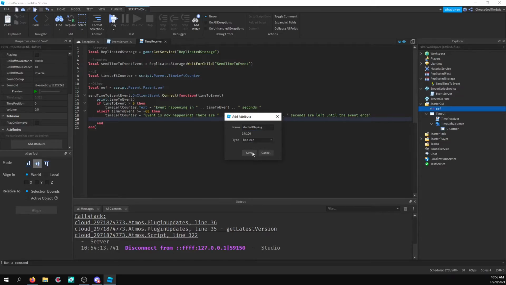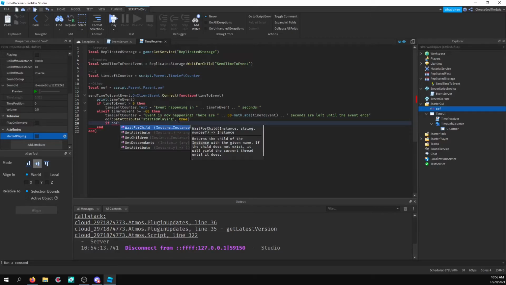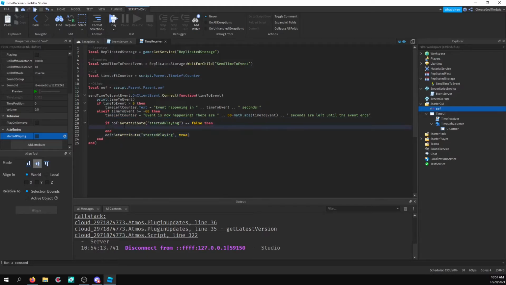And then I'll just make this a Boolean. And I will say oof.set attribute, and I'll say started playing, and then I'll say true, and then I will basically then play it, and I'll say if oof get attribute started playing is equal to false, then, and I actually have to put this after it plays, obviously, because otherwise it's going to set it to true before it actually happens. And I'll just say oof.playing equals true.